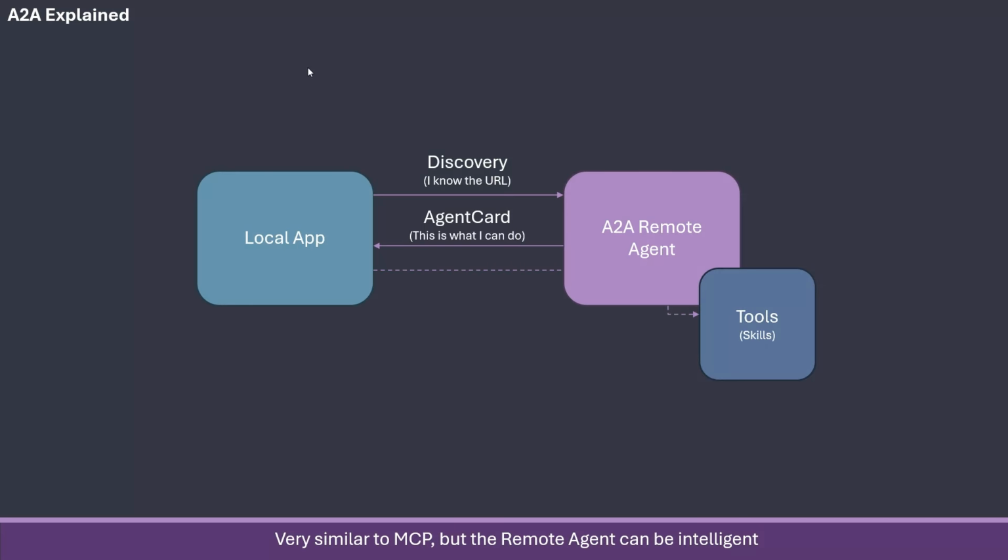And then the local app can use these tools over here through this connection, as if they were connected directly to it itself. What we're about to see in code is, of course, happening all on my machine. But the important thing to remember is that these two machines can be in different parts of the world because they are just talking via a URL. So let's jump in and see it in action.